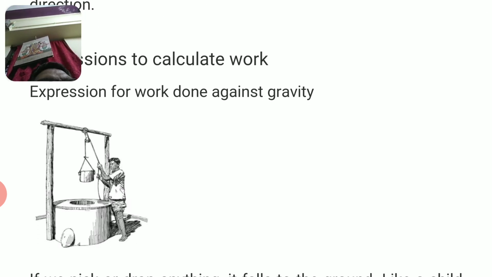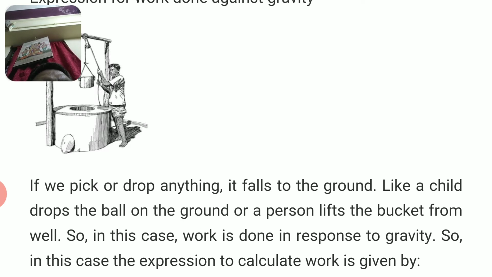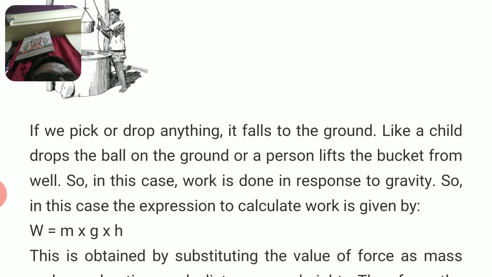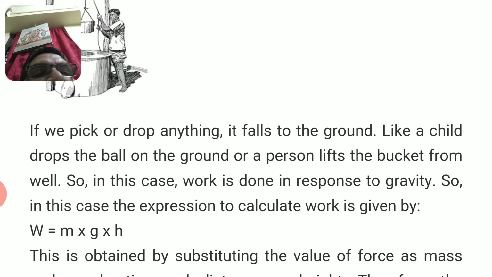Expression for work done against gravity. If we pick or drop anything, it falls to the ground, like a child drops a ball on the ground or a person lifts a bucket from a well. So, in this case, work is done against gravity.